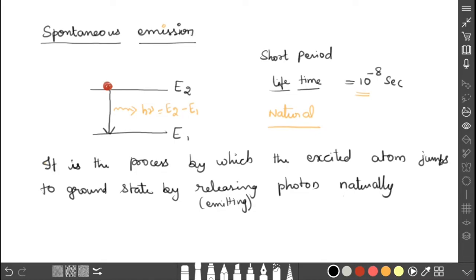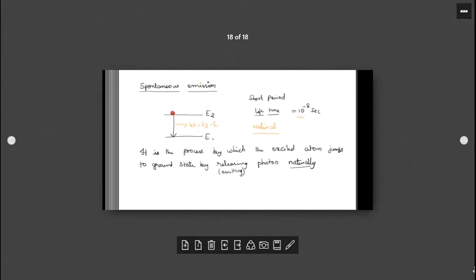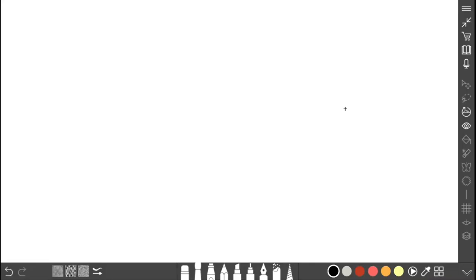Spontaneous emission is the process by which the excited atom jumps to the ground state by emitting a photon naturally. So this process is spontaneous emission. Next we are going to talk about stimulated emission. This is important for laser production.